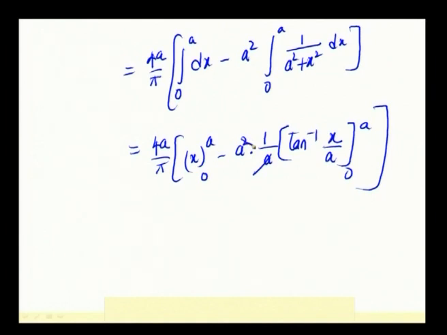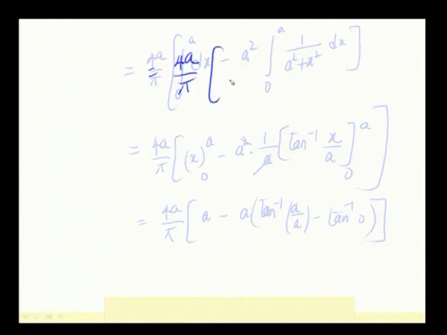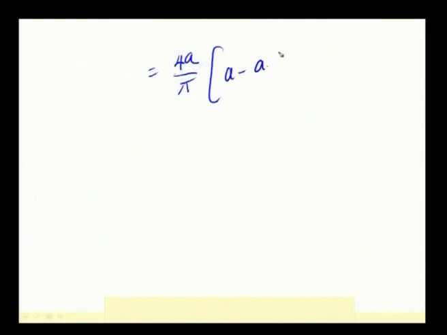The a is cancelled and the limits are substituted: 4a by pi, a minus 0, is a minus a into tan inverse of a by a minus tan inverse of 0, which is equal to 4a by pi, a minus a into tan inverse of 1 minus tan inverse of 0.